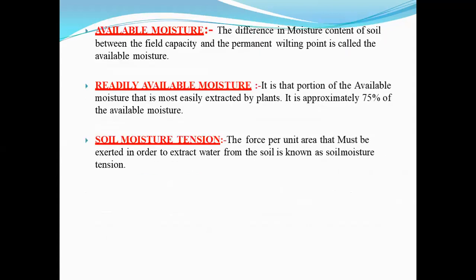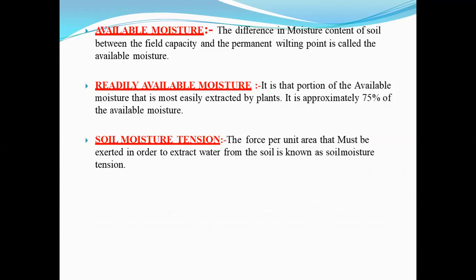Next is available moisture. The difference in the moisture content of soil between the field capacity and permanent wilting point is called available moisture. It refers to the amount of water which is used by the plants for their growth. Next is readily available moisture. It is the portion of available moisture that is most easily extracted by plants, and it is approximately 75% of the available moisture.